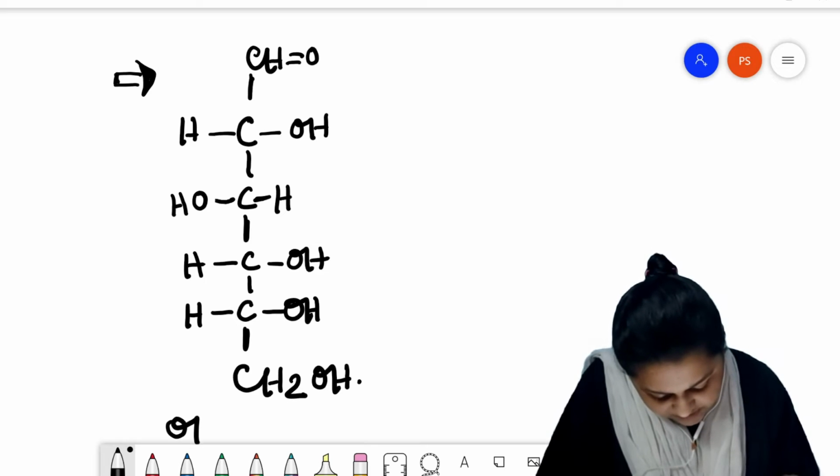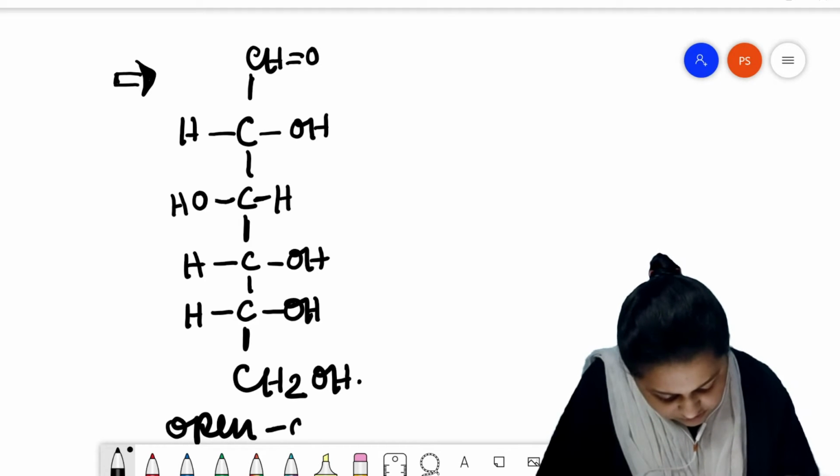Now, this is the open chain structure of D-glucose.